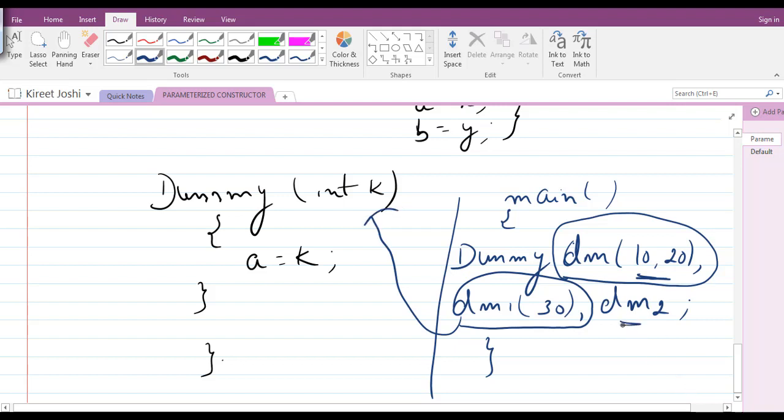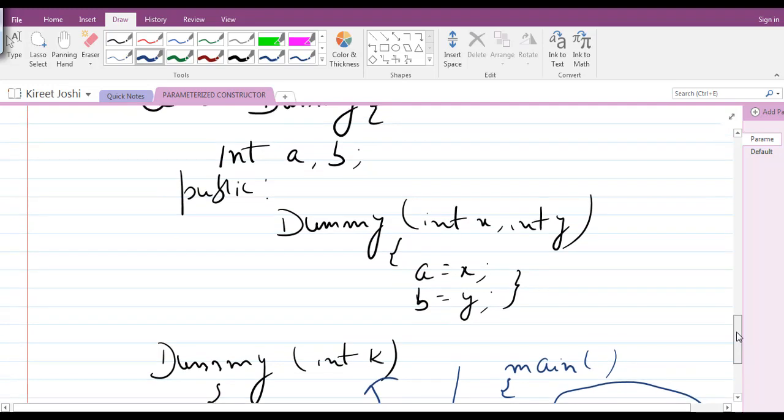But for dm2, we have not written any constructor definition, because dm2 is not having any arguments. The compiler will throw an error. There will be no implicit constructor called here, because we have created two different types of constructors. So for this particular object, we have to write an explicit default constructor in order to get our program successfully executed.